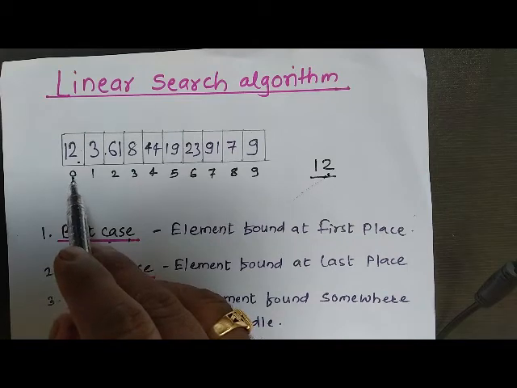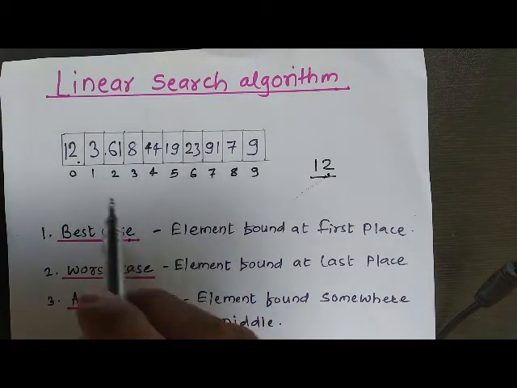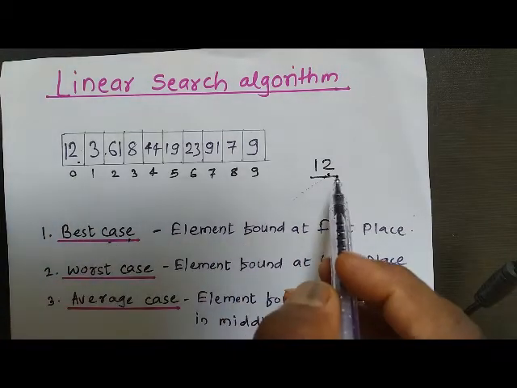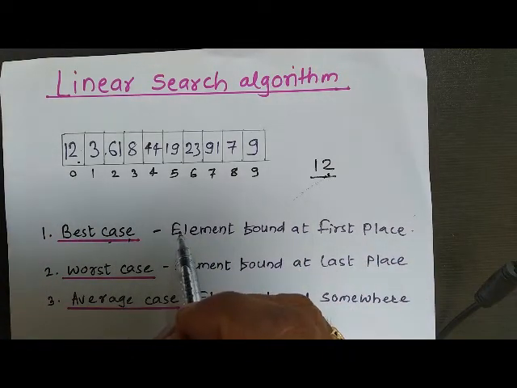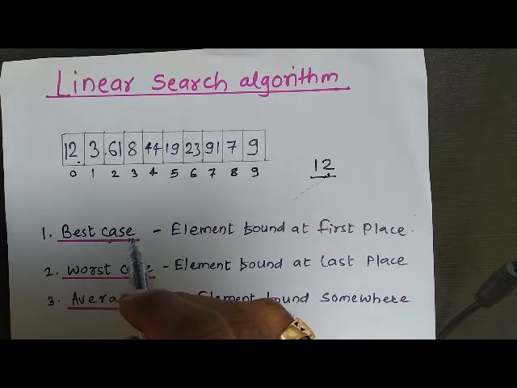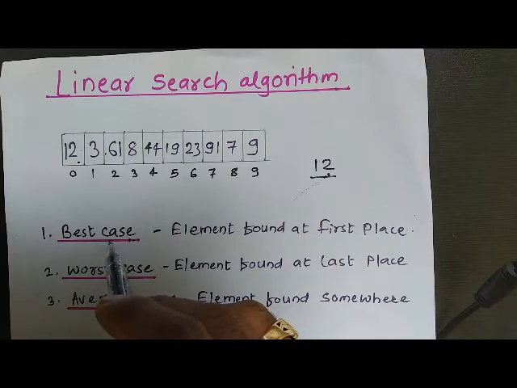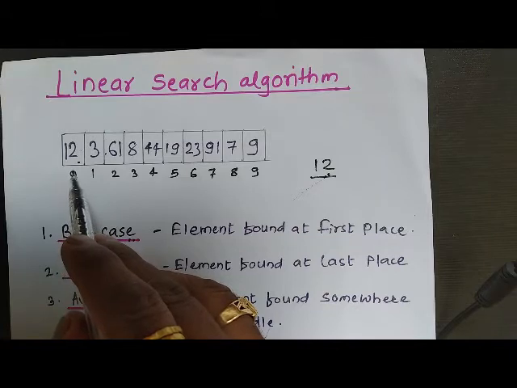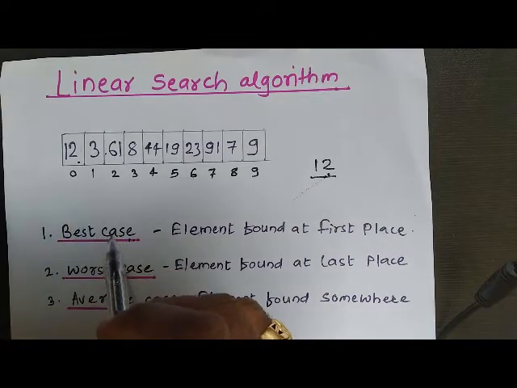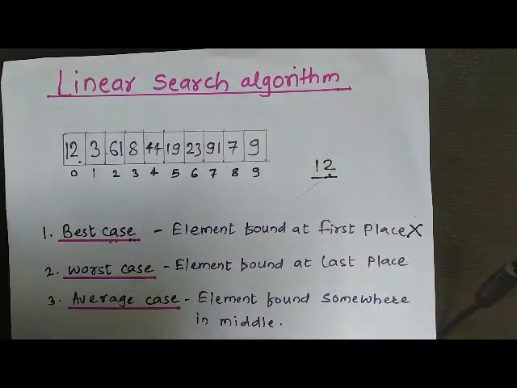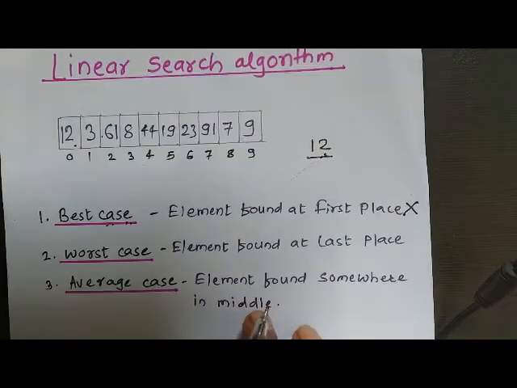So this transaction requires only one comparison, right? In the first comparison itself I got my element, so that is the best case. But you should keep in mind that this best case rarely happens. If we are fortunate enough, then only we can find our element at the first position itself. So this depends upon luck. So normally we do not consider this best case while analyzing our algorithm.